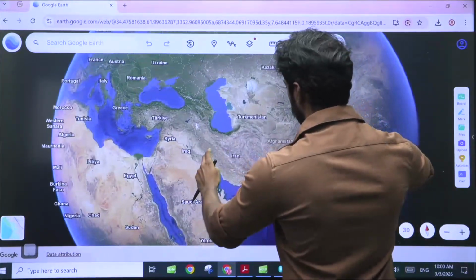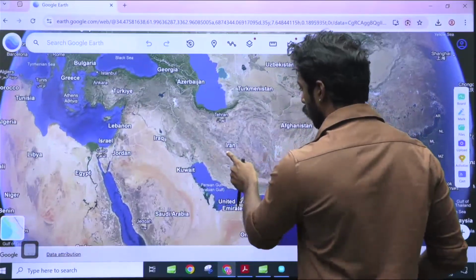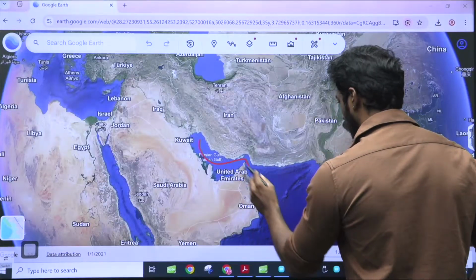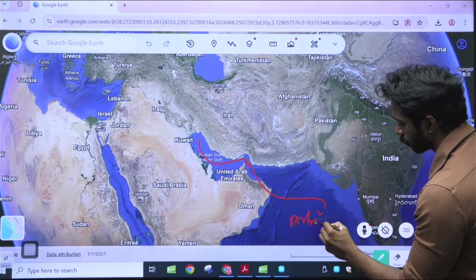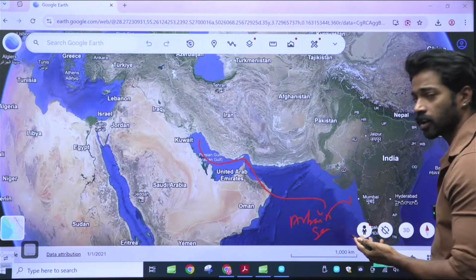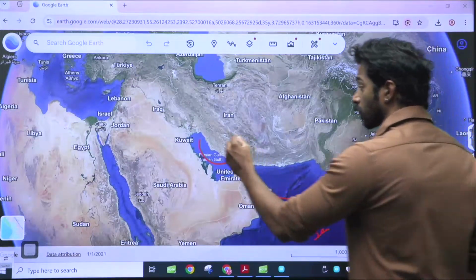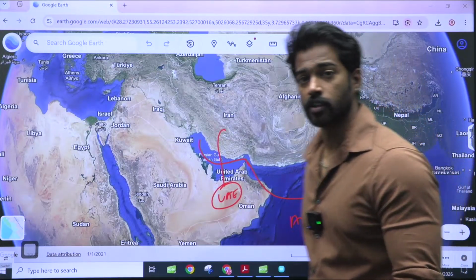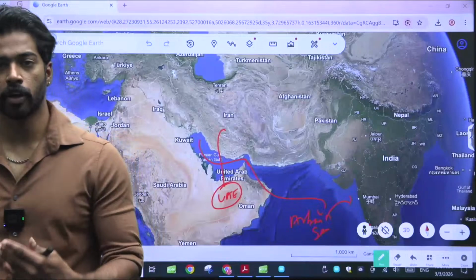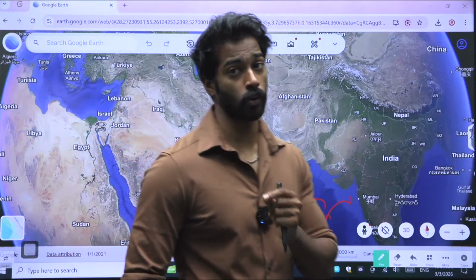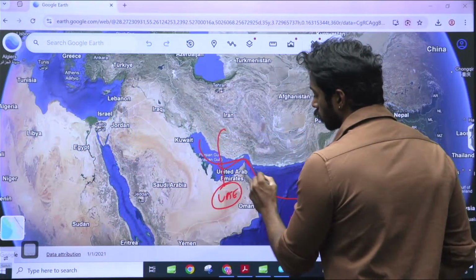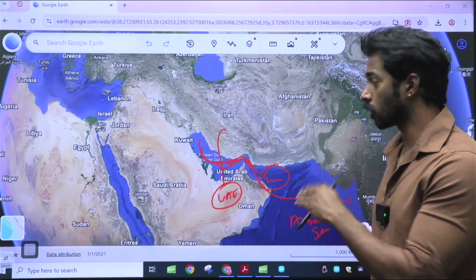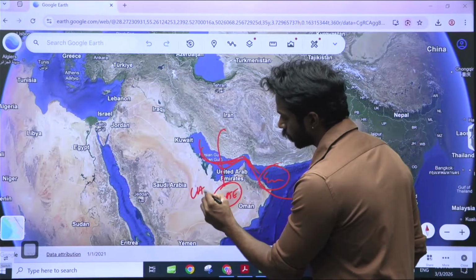There is Iran. This is the reason why Iran is very important, because it has major control over the Persian Gulf, which again connects to the Arabian Sea, which is where India gets its oil supplies from. That is the reason Iran also struck UAE. If you see, there were bombings in Dubai also. The reason for the bombings in Dubai is not hostility that Iran has with UAE, but it wanted to control the Persian Gulf and Gulf of Oman, and in order to control them, it tried to weaken UAE.